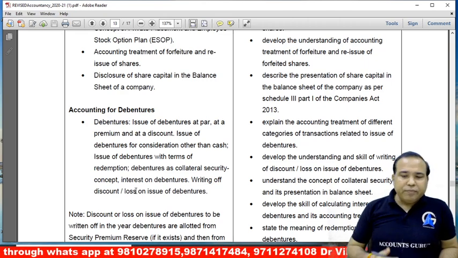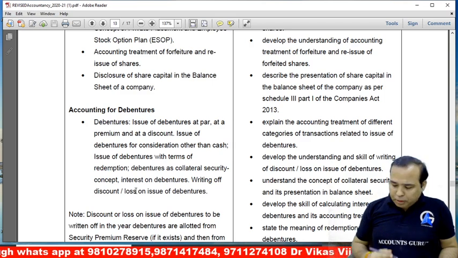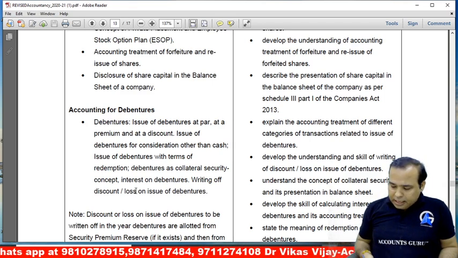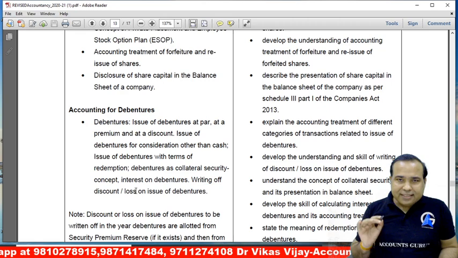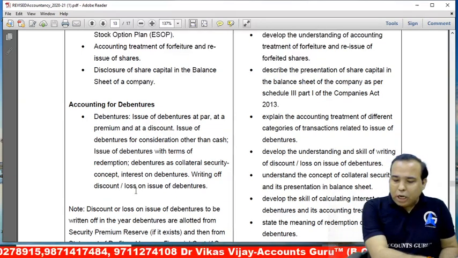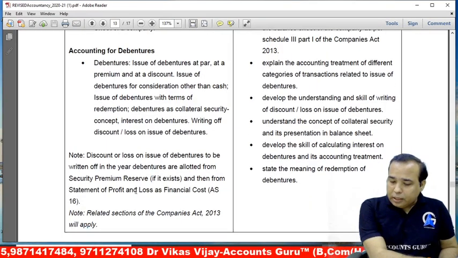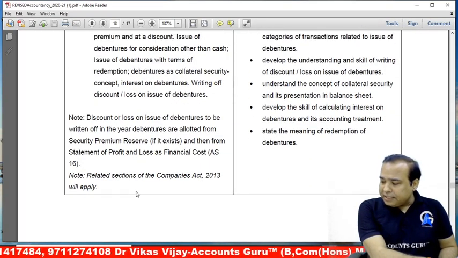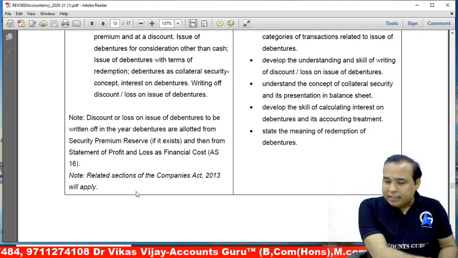Fine. So accounting for debentures. If you compare with the existing syllabus, line by line it is the same. Issue of debentures is the same. Even the note for writing off discount is the same. Even the Companies Act, they have written that they will have the same thing.